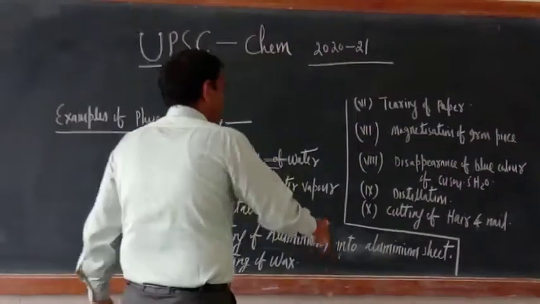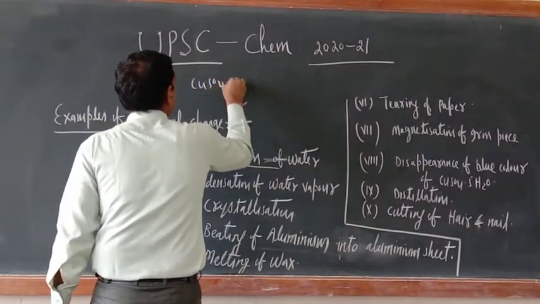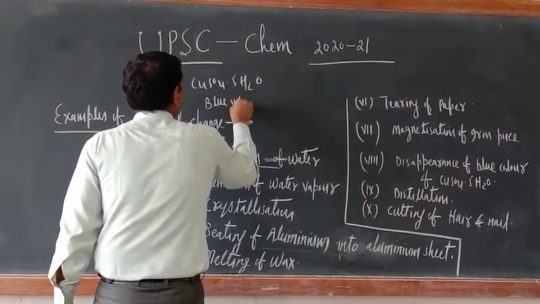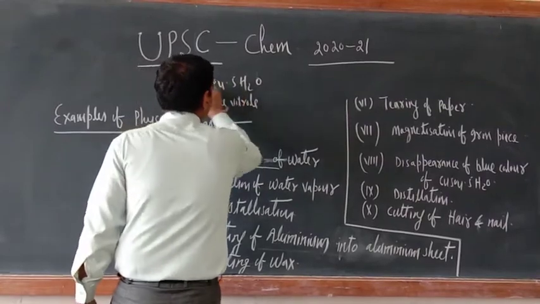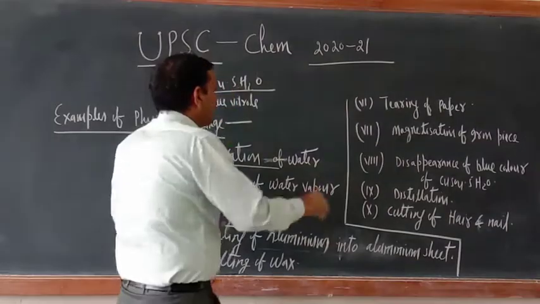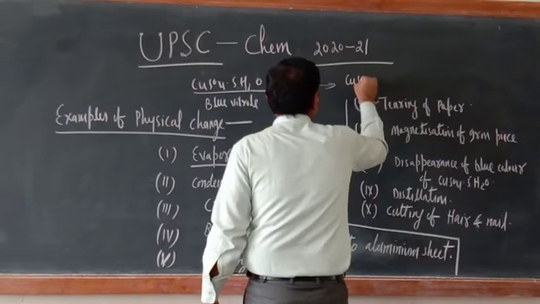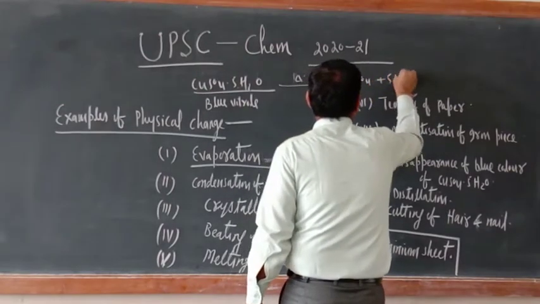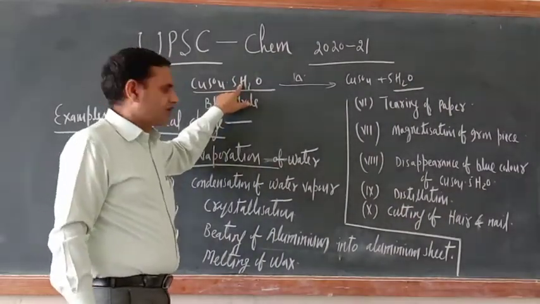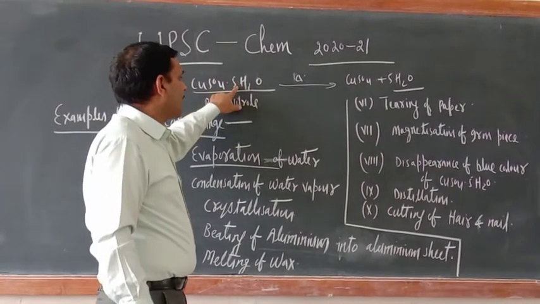Now there is one more important example, disappearance of blue color. You know this is CuSO4.5H2O. What is this one? This is blue vitriol, and its blue color is because of these 5 molecules of water. When you heat this one, you will get copper sulfate plus 5H2O. These 5 molecules of water are known as water of crystallization. So the blue color is because of this.